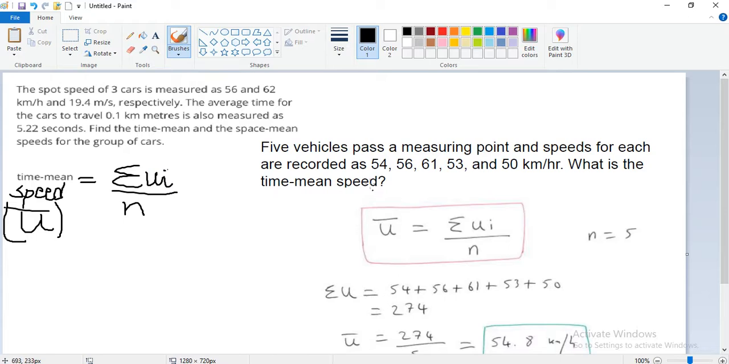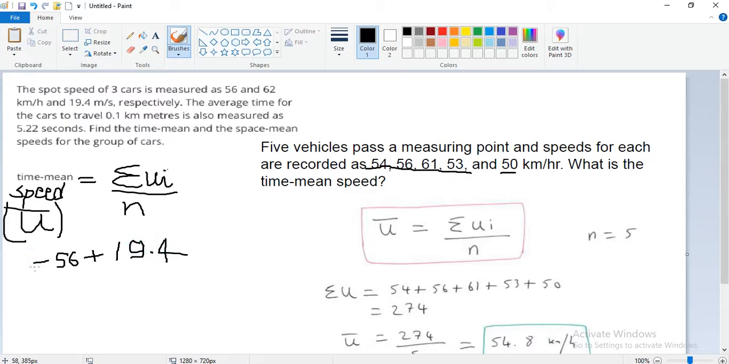So what is this ui? The speed for each car recorded as this, summation of ui. Our speeds are in different units: it is 56 kilometer per hour, but the other is 19.4 meter per second. We are required to convert this 19.4 meter per second into kilometer per hour.